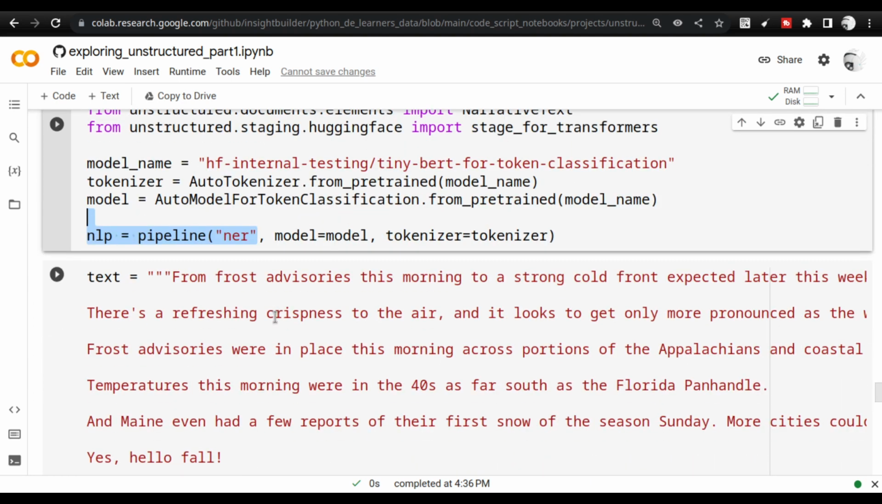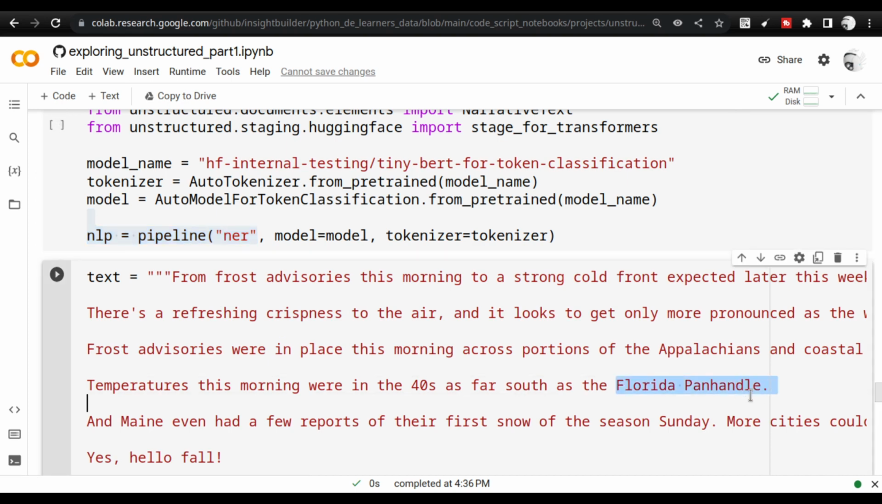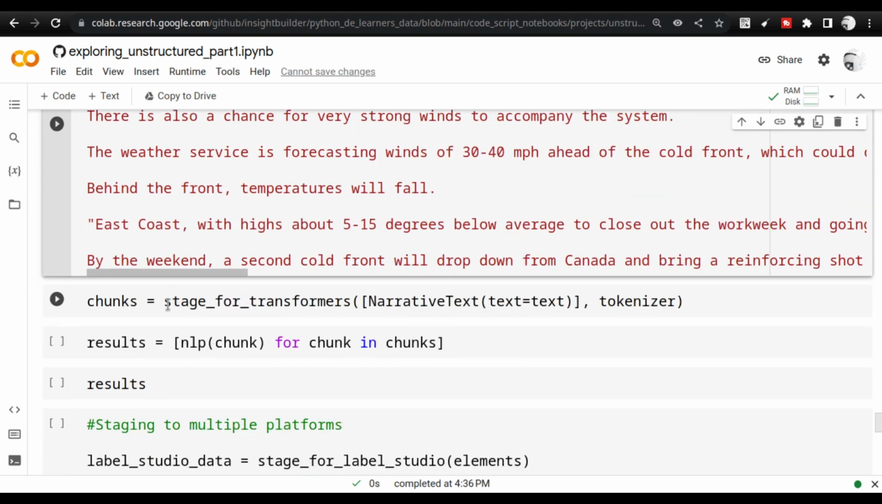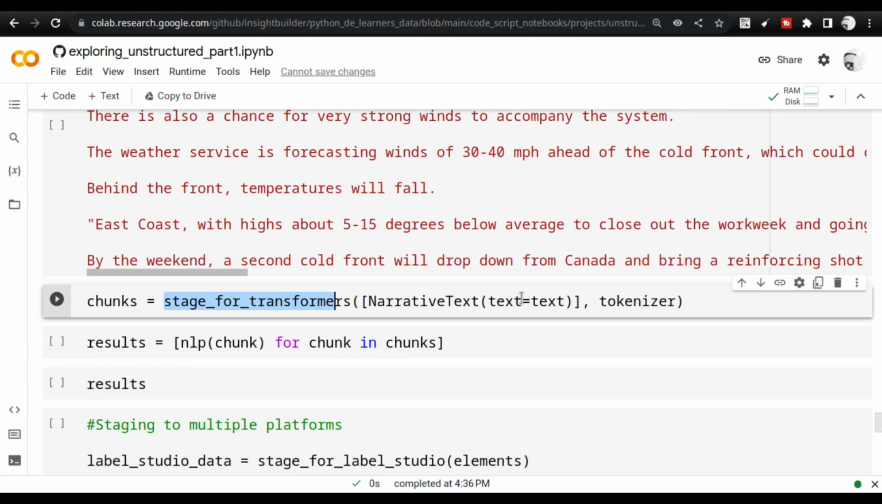If you are new to what entities are, basically the grammar that is inside the English language can be detected from the text. For example, if you want to know about this Florida panhandle, whether it is a place or a product or a name, based on the context this particular entity will get created. So this entire text, we are going to pass it through the NER. You can do it simply using stage for transformers. You convert the text to narrative text and then send it to the tokenizer.